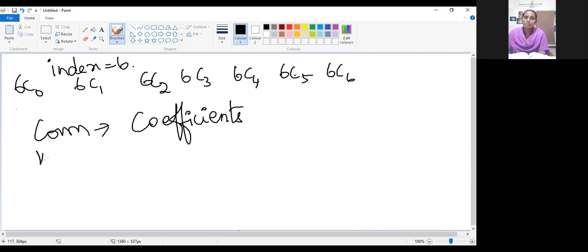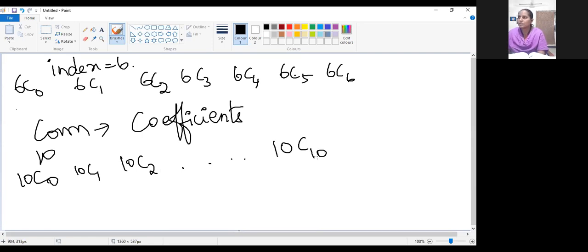If the power is 10, same thing. Out of 10 objects, nothing is selected. Out of 10, if you are selecting 1. Out of 10, if you are selecting 2. It goes on up to out of 10 if you are selecting all the 10 objects. We can find the coefficients now based on this.